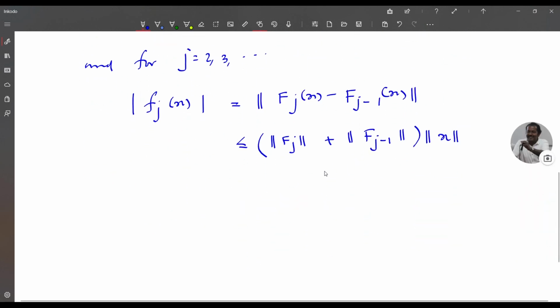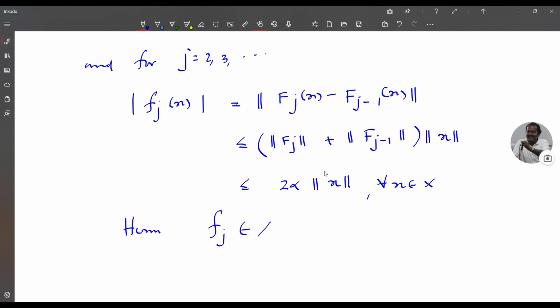So this is less than or equal to 2 alpha times norm x for all x in X. Hence, fj belongs to X dual and norm fj is less than or equal to 2 alpha for all j equal to 1, 2, etc. So this proves the theorem.